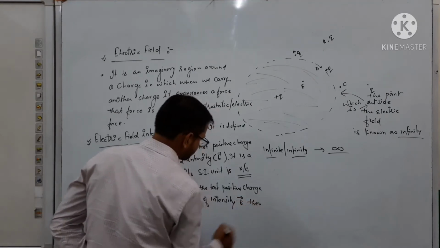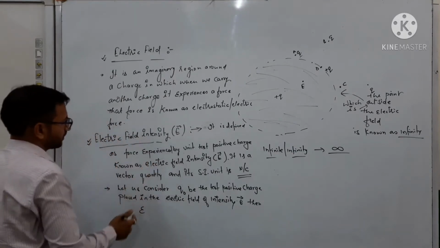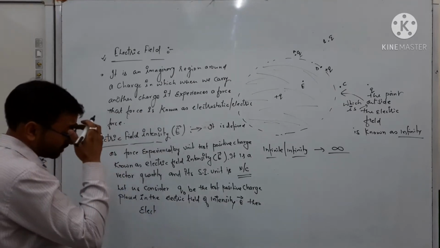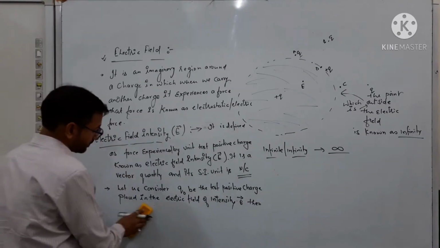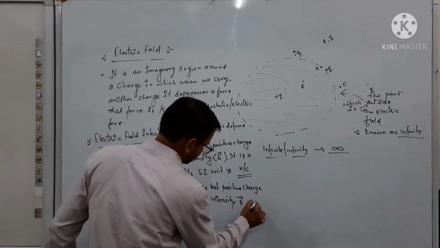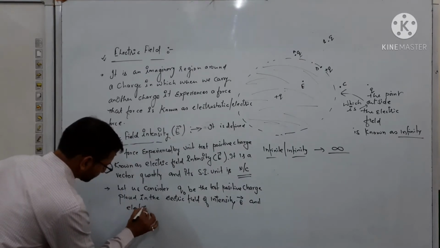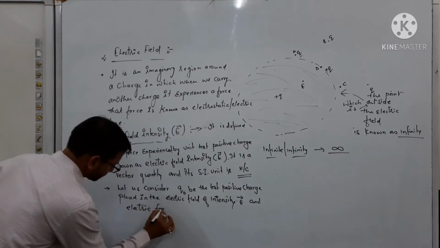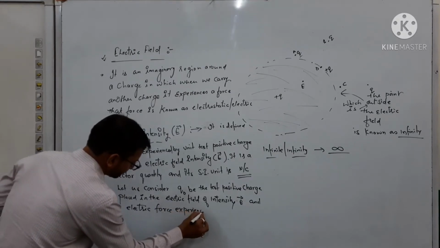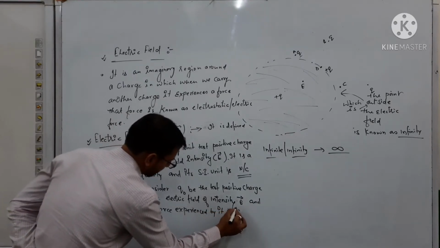Then electric force or electric field intensity E, then the force, and the electric force experienced by the test charge is F vector.